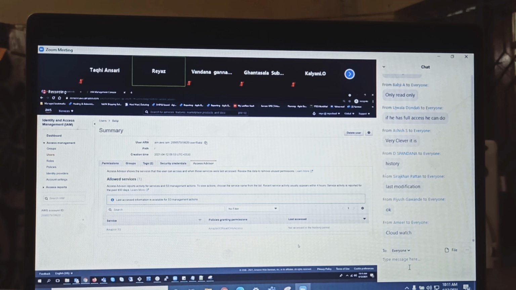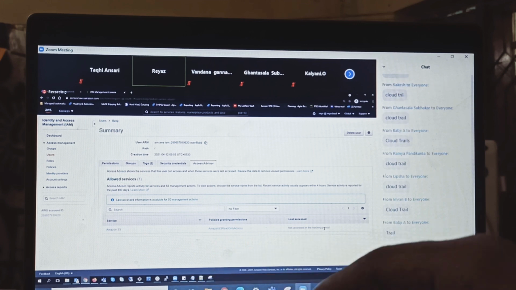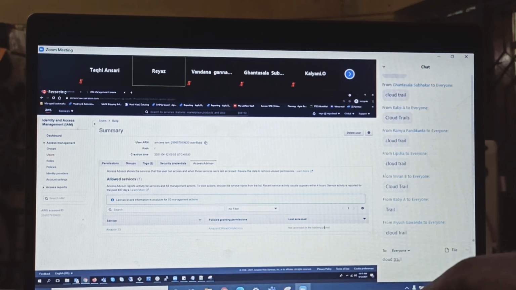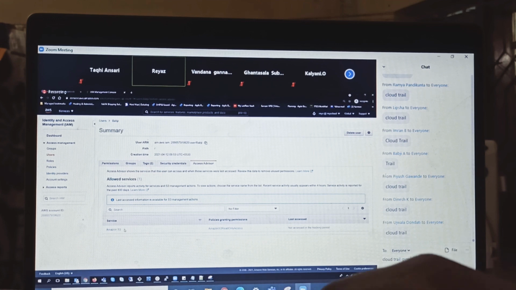In which service? Which service has the details of everything, what he has created, what he has deleted, which resources he has created? CloudTrail. You have again confused. CloudWatch is different. CloudWatch is for monitoring. CloudTrail is for recording. Can CloudWatch monitor who is doing what?